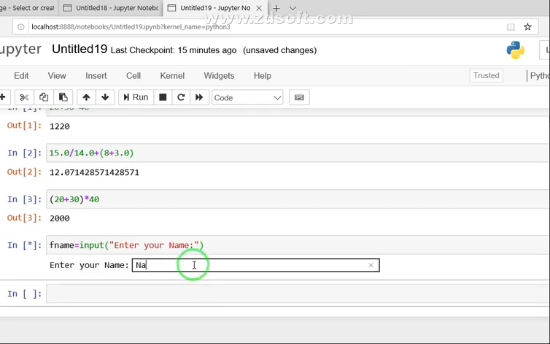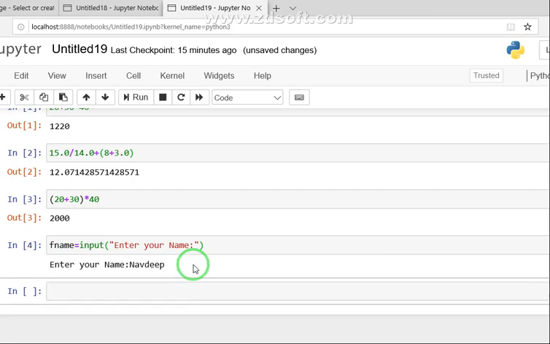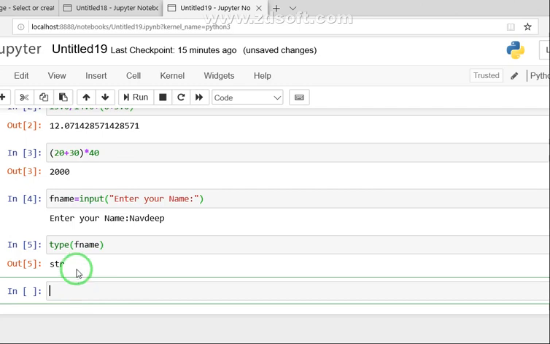Let's say I enter the name Navdeep and press enter. Clear? Now I can check the type of my variable, what type of value it is holding. You run this and you get str, the string type.